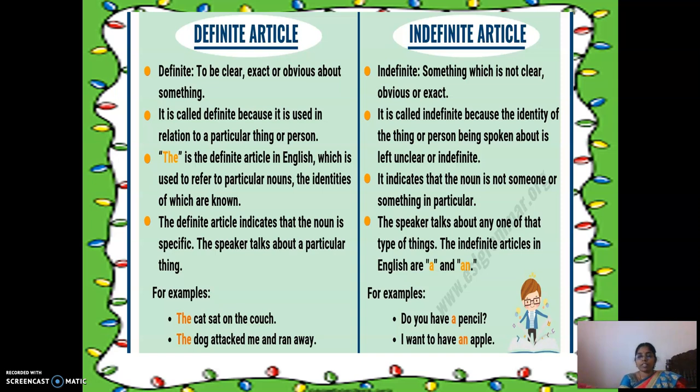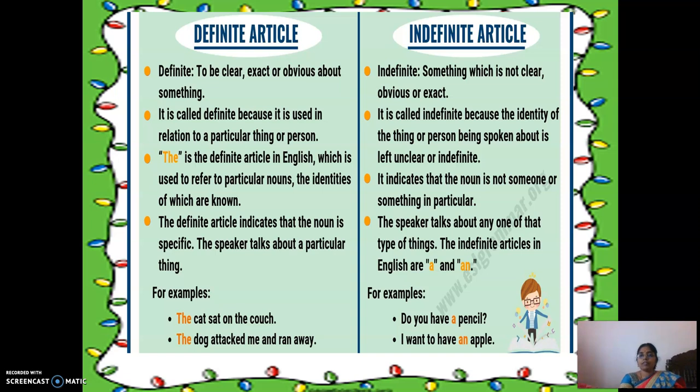What about the indefinite article then? The word indefinite, what is the meaning? Definite, we saw, is to be clear, exact or obvious about. Now what is indefinite? Something which is not clear, obvious or exact.